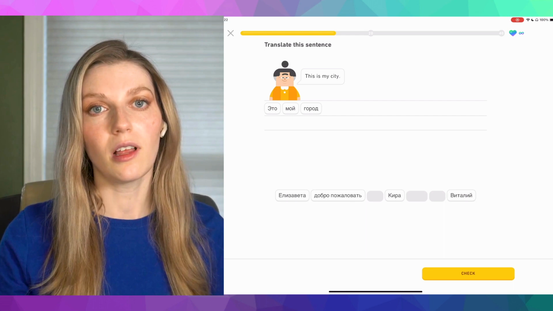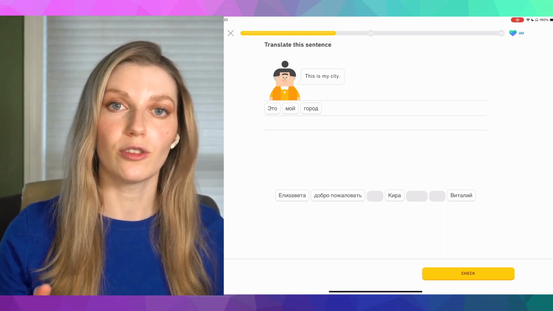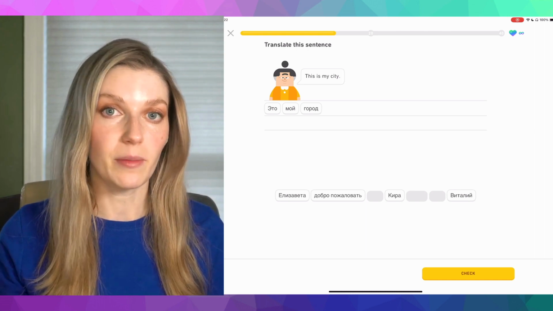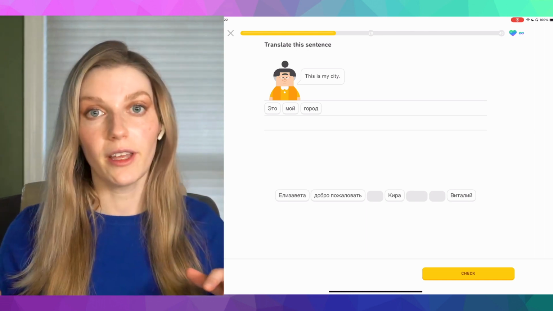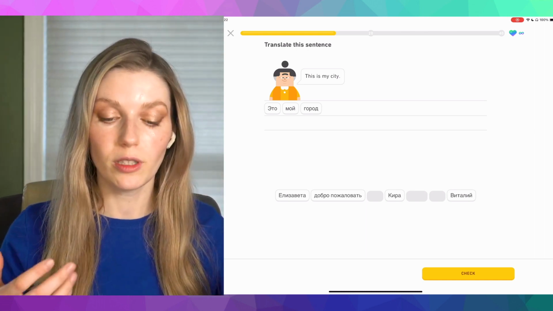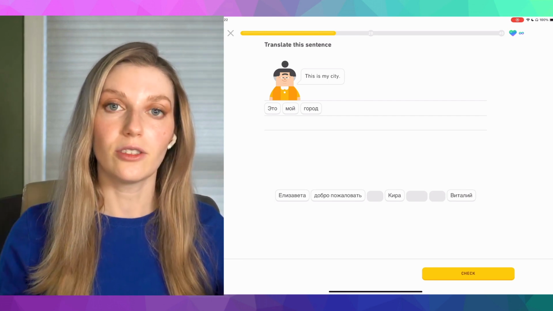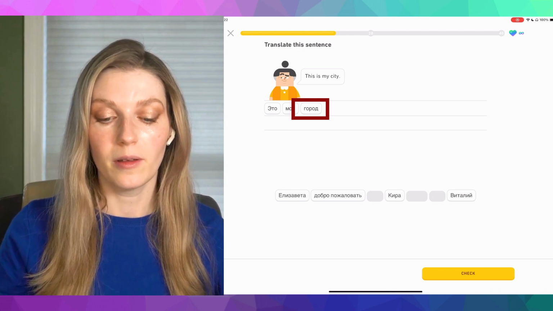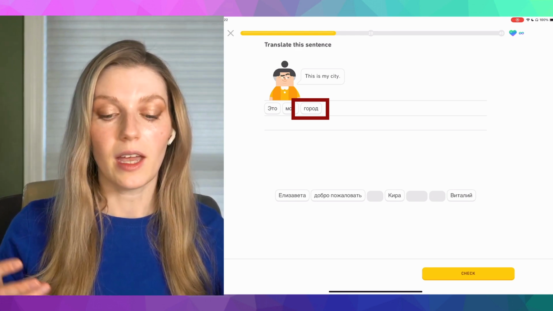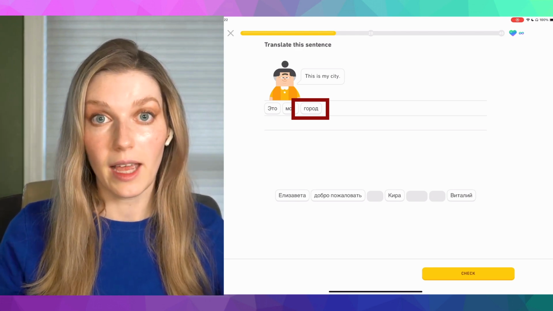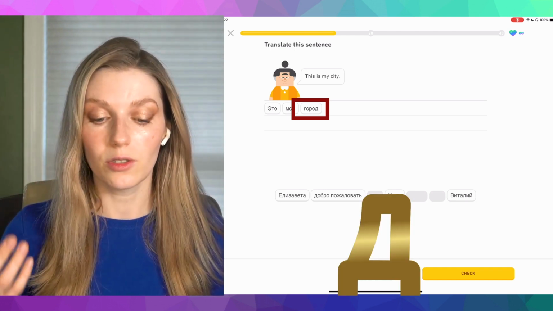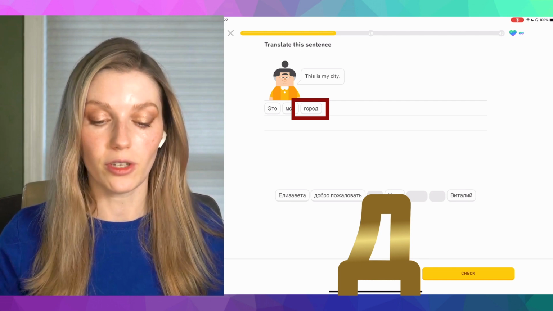This is my city means это мой город. I talked a little bit about genders in the Russian language, which are three: male, female, and middle gender. And in Russian, how we identify the gender is we're typically looking at the ending of the word. Similar to Spanish, for example, the word город means city, and it has a consonant ending, the letter D. It signals to us that it has a male gender.